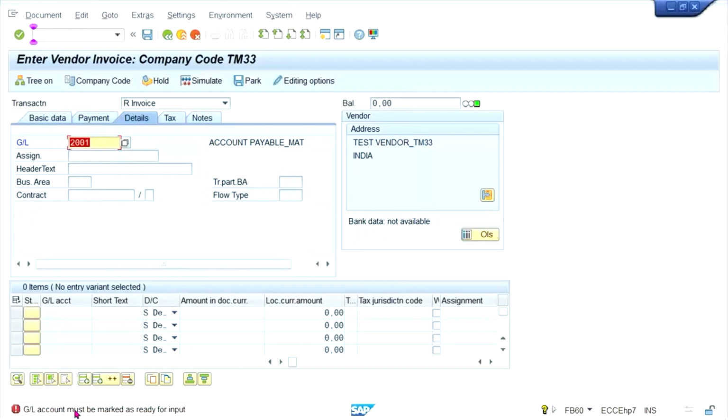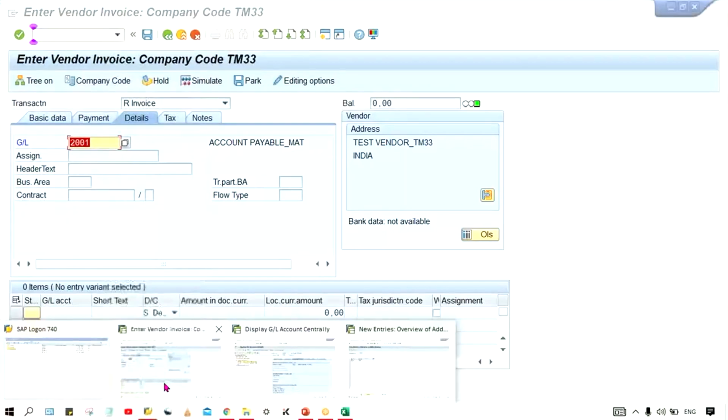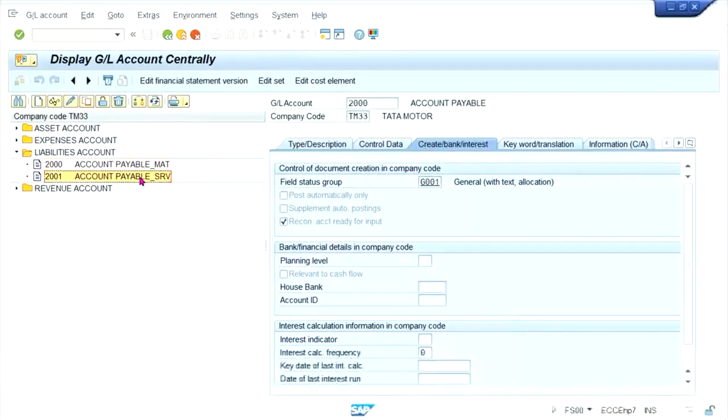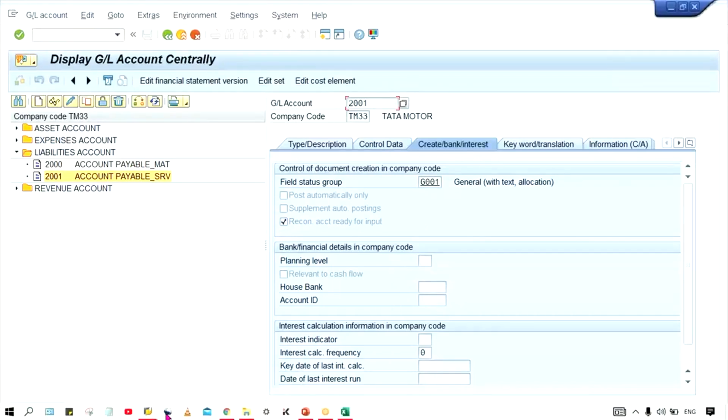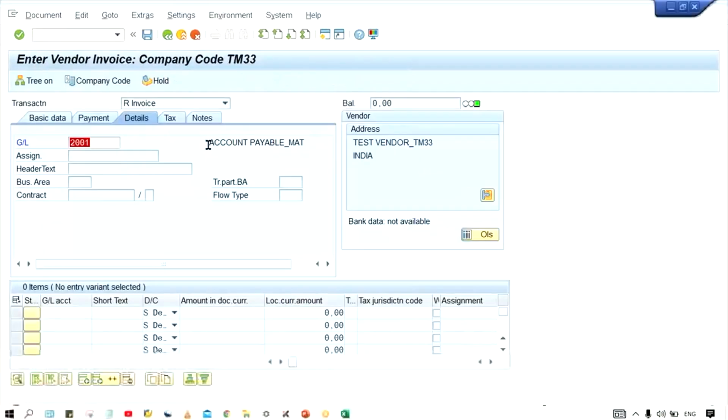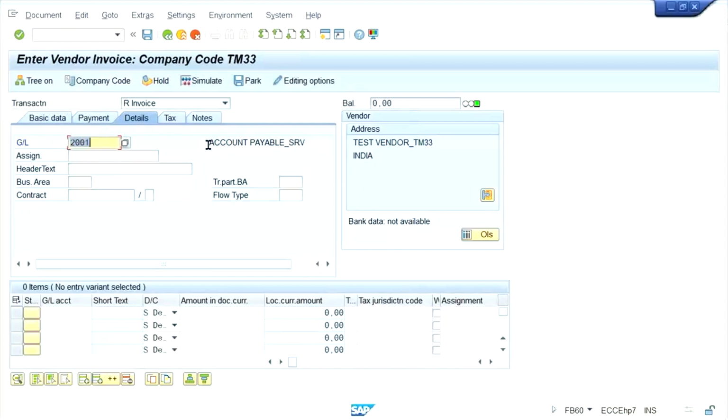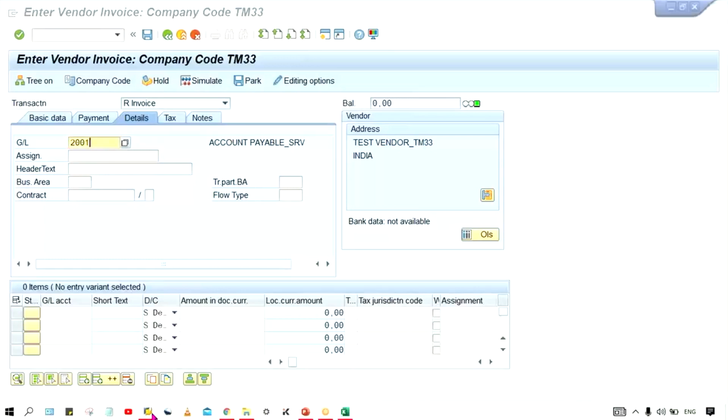Okay, real account must be marked as ready for input. It means I forgot one more thing. So both real accounts must be having this setting. Reconciliation account ready for input. Now, if you press enter, yes, then we can change it, right?